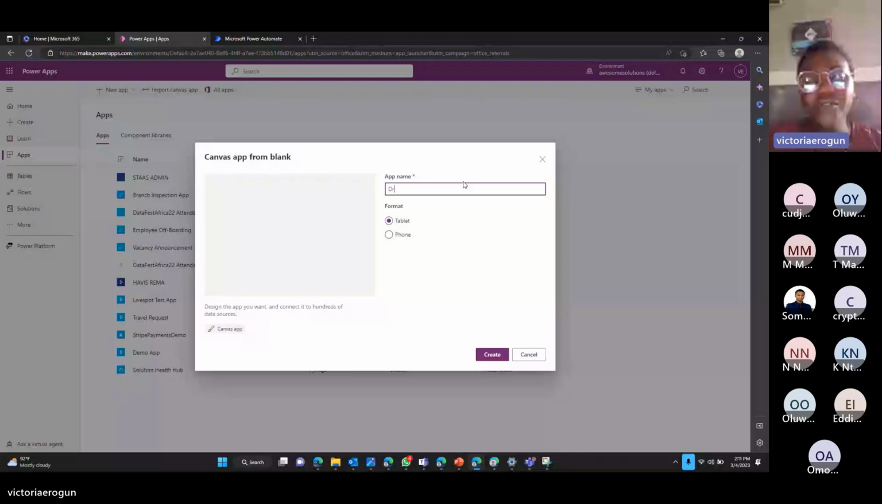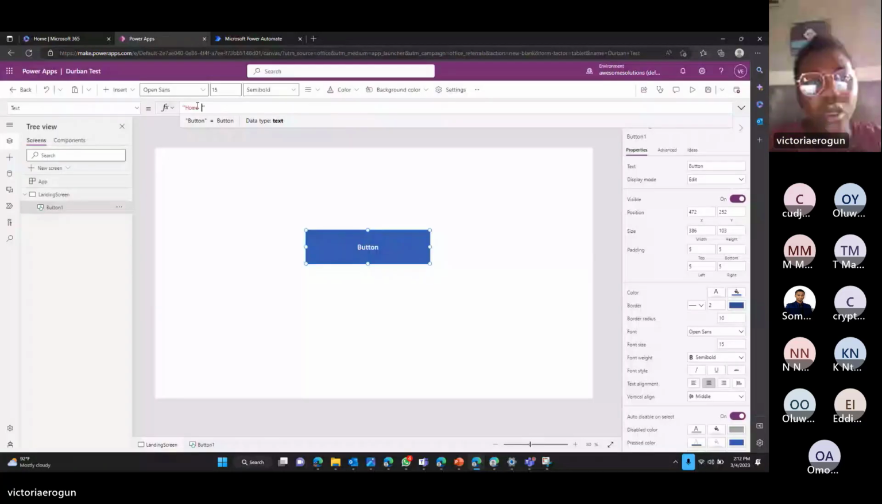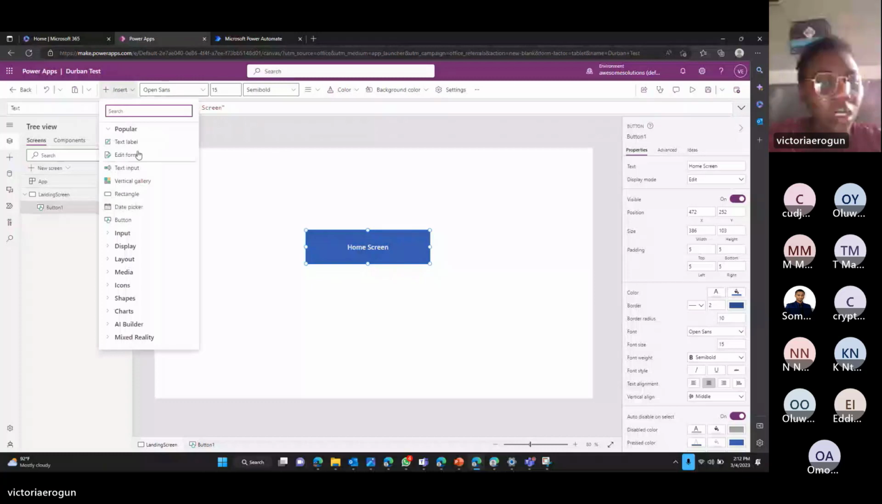We're not going to be doing something so serious. I'm going to insert a button. Notice that this button, just for us to identify that this screen is the home screen, I'll change the text property of the button to home screen. And I'll add another button.